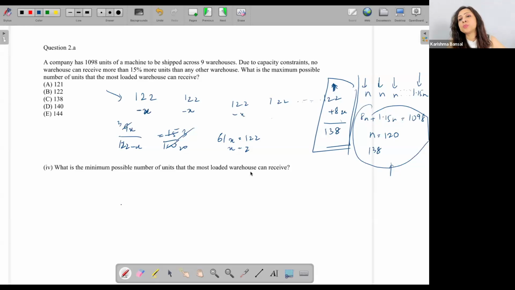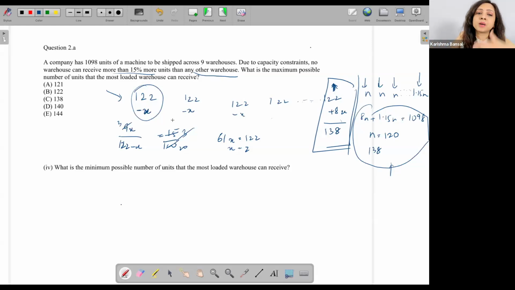Because I want to maximize, I am subtracting the same amount. If I subtract x from this, I say this is the one which has the least value, right? I say that least one. So what do I want? I want no warehouse to receive more than 15% more than any other warehouse, which means that the maximum should not be 15% more than the minimum. That is what it means.